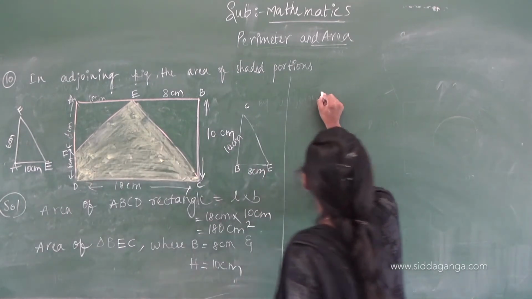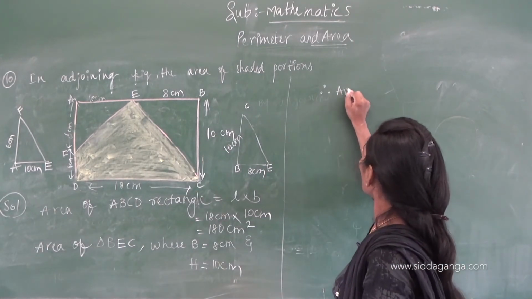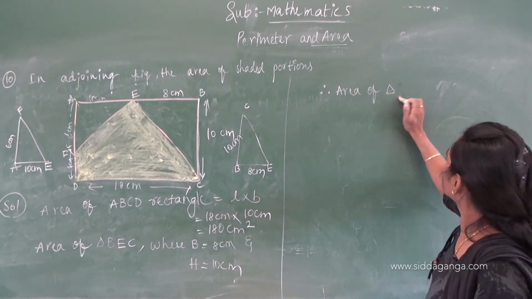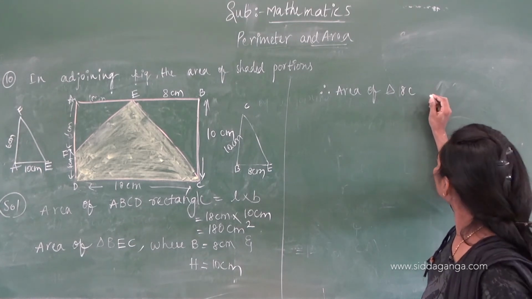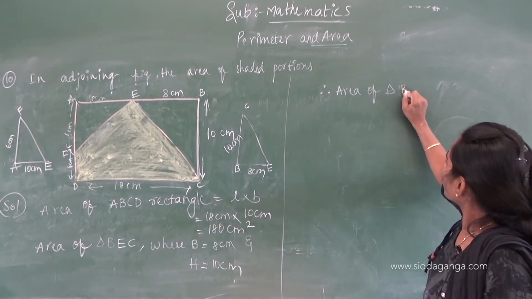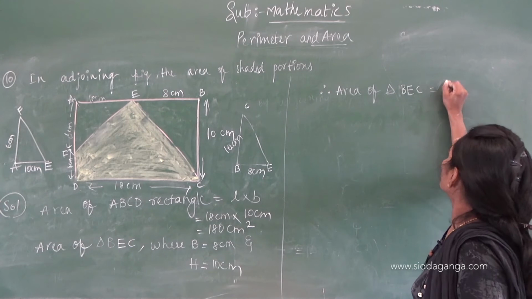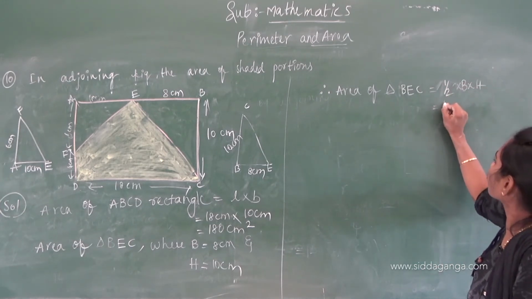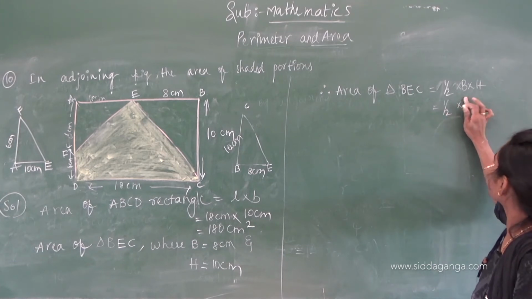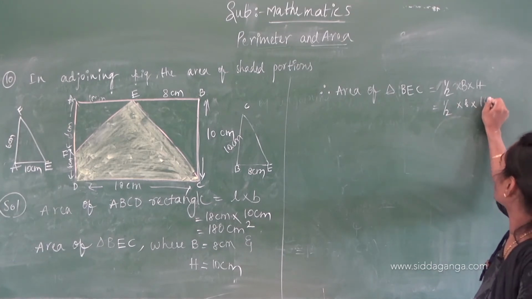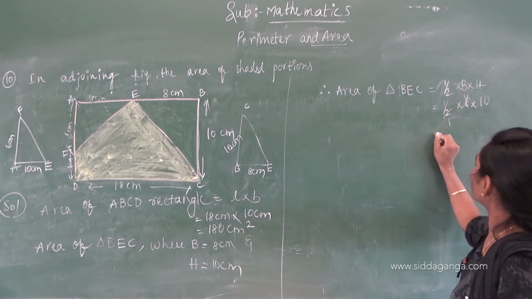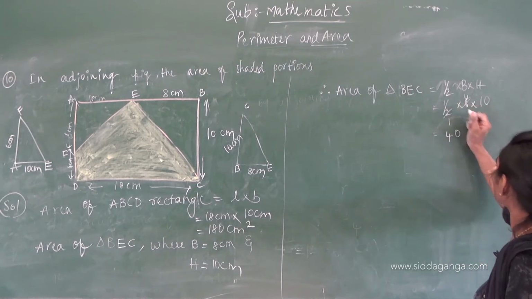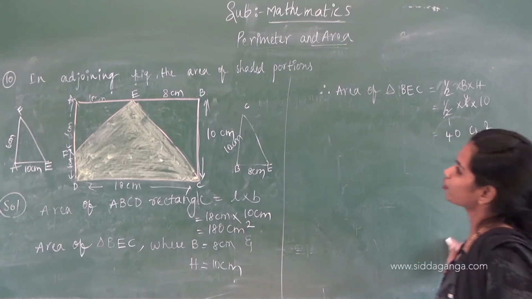Area of triangle BEC equals half into base into height. Half into base 8 centimeters into 10. Half of 8 is 4, 4 10s are 40 centimeter square, correct?